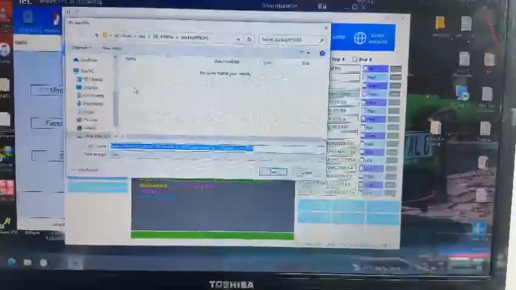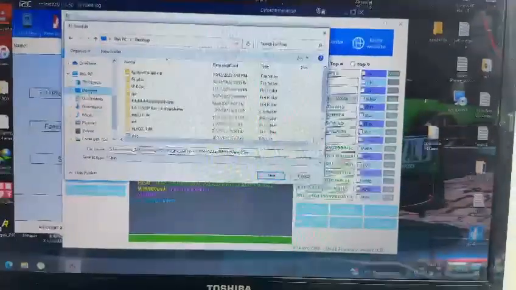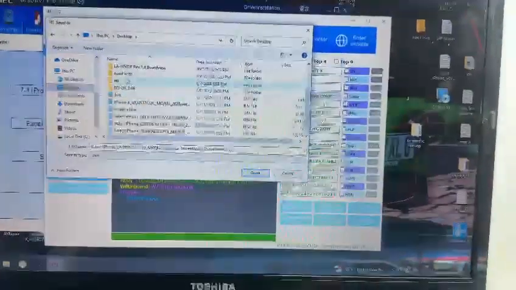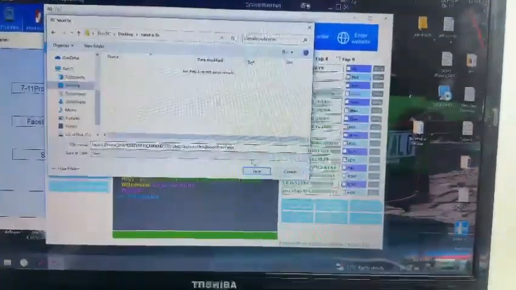Okay, now I will save from my computer from the same folder and IC, this one, then save.